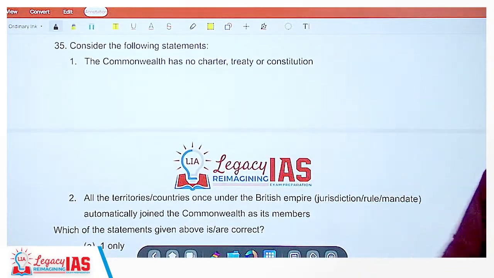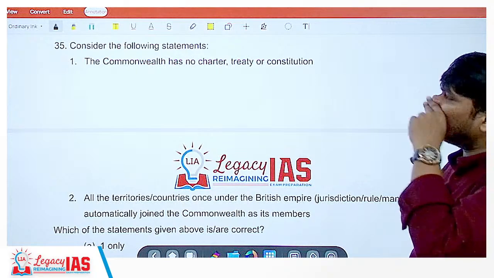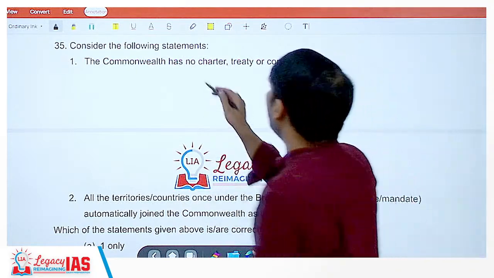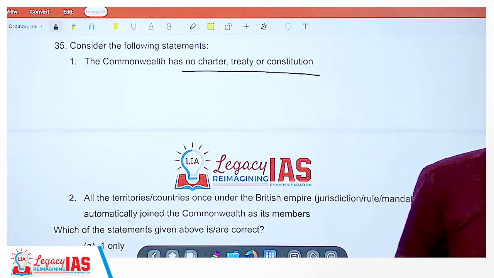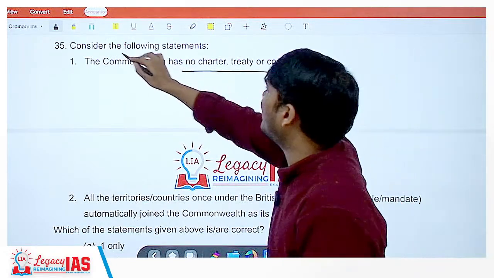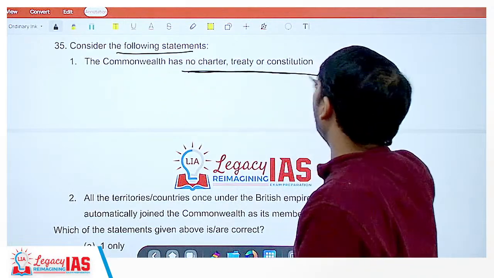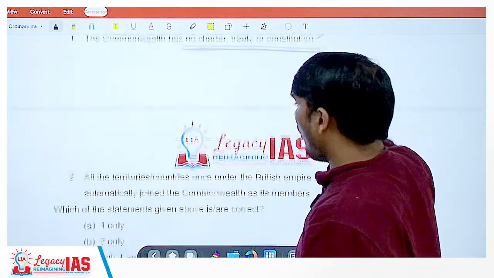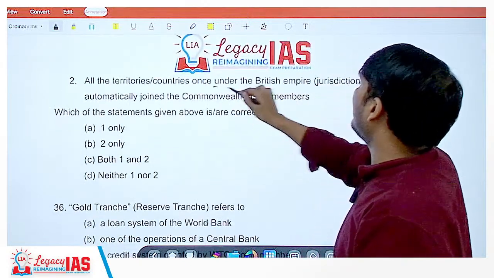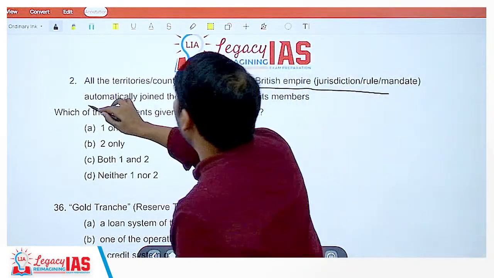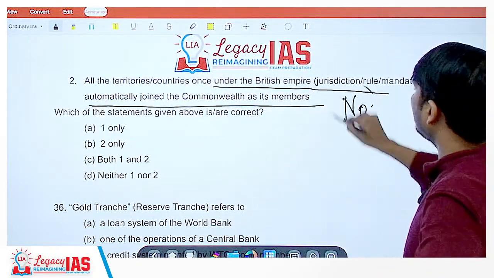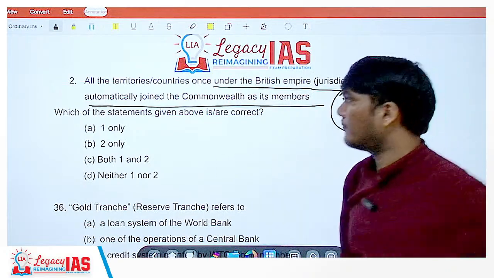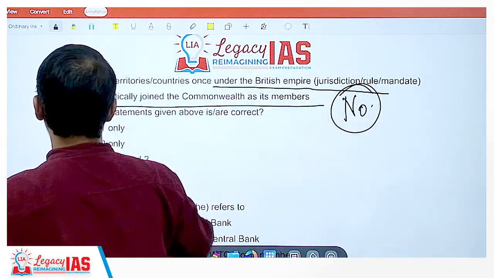At least now some logic can probably be applied here. Consider the following statements. The Commonwealth has no charter, treaty or constitution. India is a part of the Commonwealth, correct? That's correct. All the territories and countries once under British rule automatically joined the Commonwealth as its members? No. We chose to join it. So this is wrong. So the correct option is A.